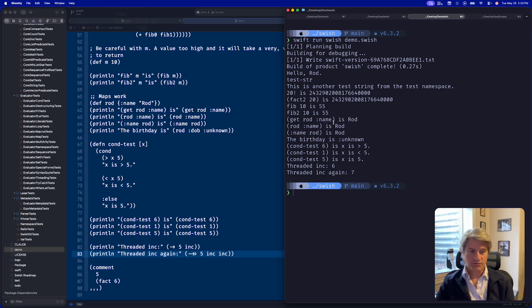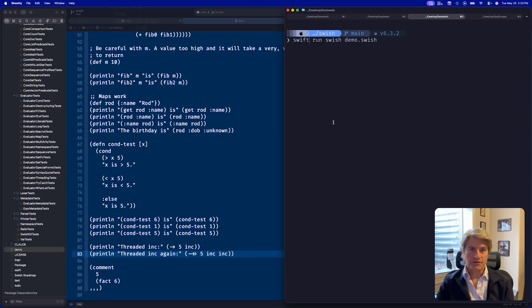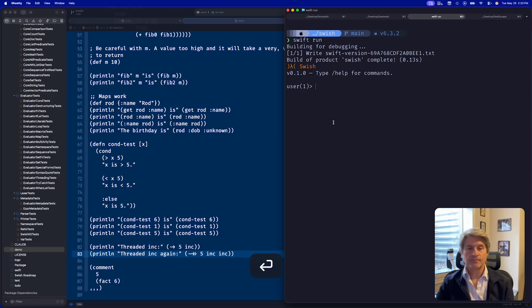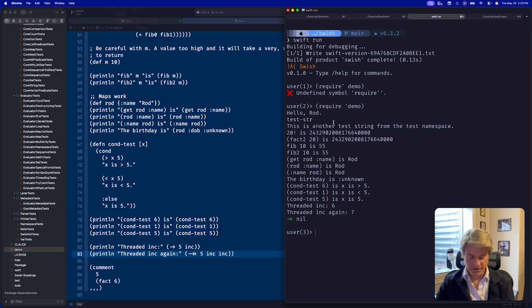Let's just run the REPL. We require our demo. Okay, there it is. It runs.